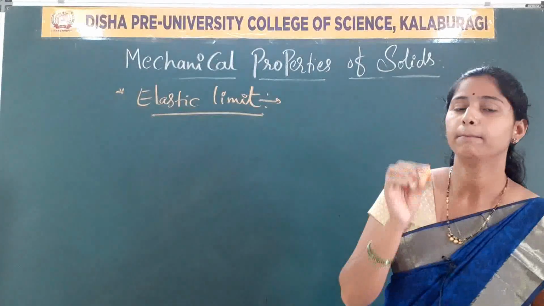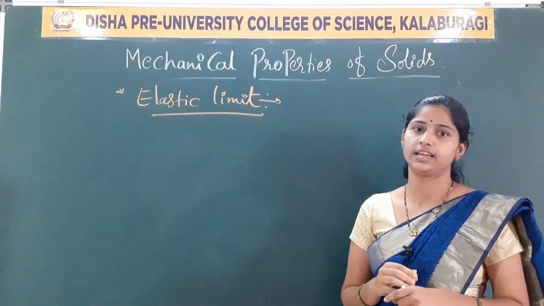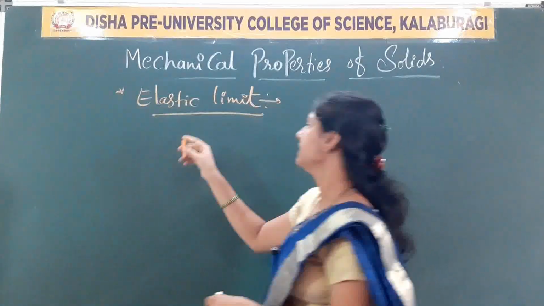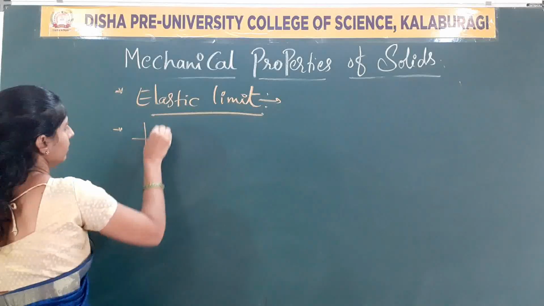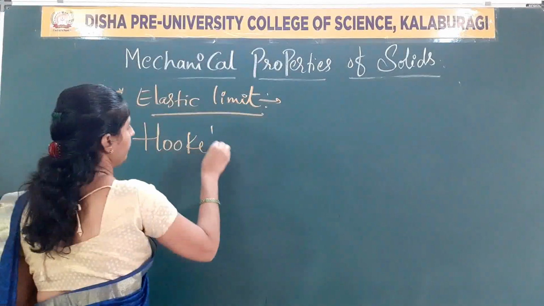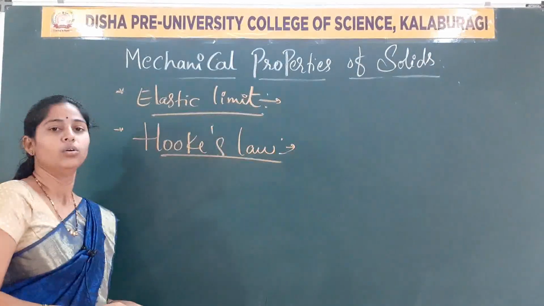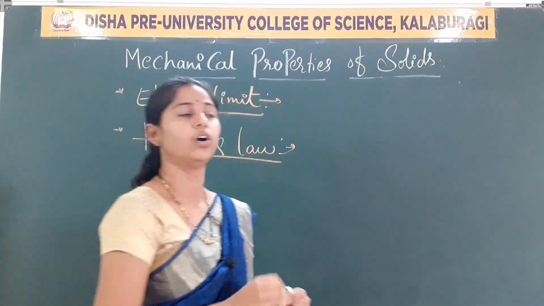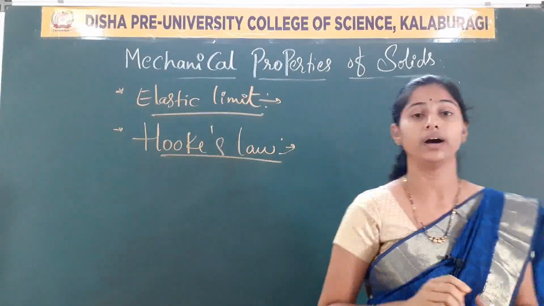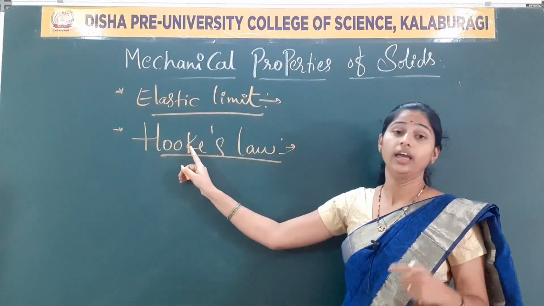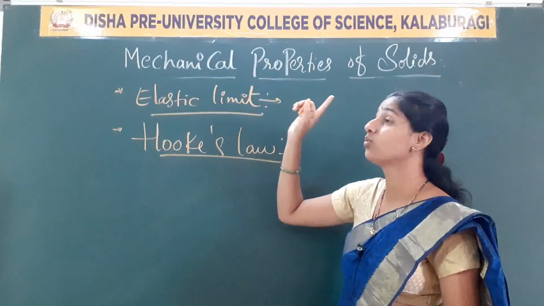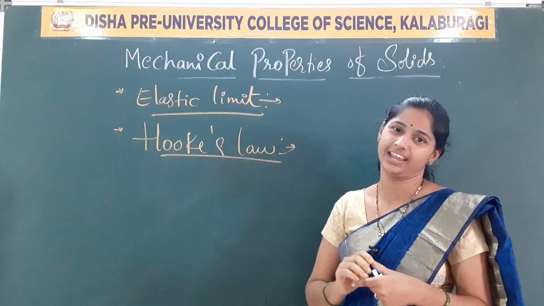Because an important law is there in this chapter, that is Hooke's law. Hooke's law is nothing but a scientist's law with respect to stress and strain.